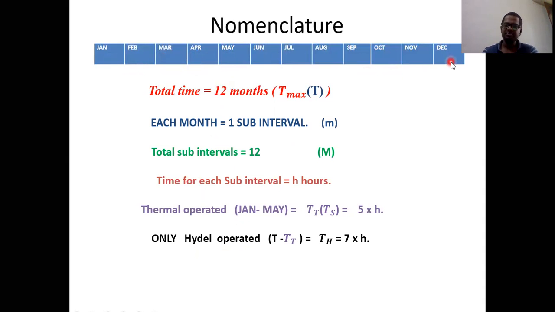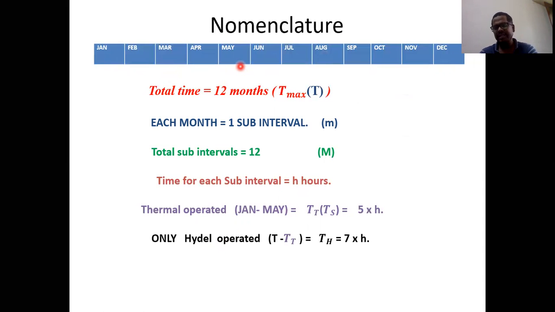Let us assume this for the sake of the first algorithm. Practically it may not happen, because generally we operate a thermal power plant for many more hours compared to a hydel power plant. But for the sake of the first algorithm, let us assume the hydel power plant is running from January to December. That is fixed. And coming to the thermal power plant, let us assume it is working only from January to May, which means only 5 subintervals.